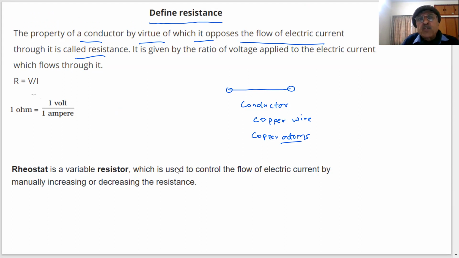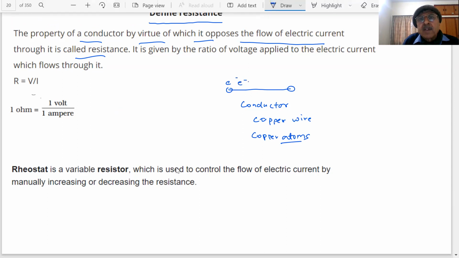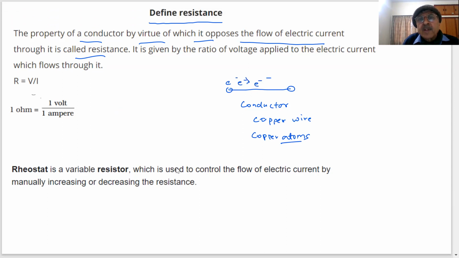So if electrons move, student, what will happen? There is some resistance which is offered by the wire when the electrons flow in the circuit. Yes or no? Tell me. Yes, sir. They will pass through many atoms. They will collide with many atoms, and there will be resistance to the flow of the current. So that is what the resistance R is. And that's what we are saying. The resistance is given by Ohm's law equal to V by I. V by I. Is it clear?